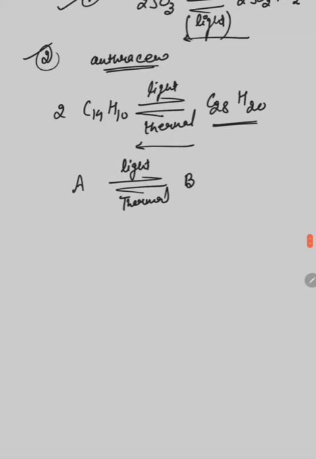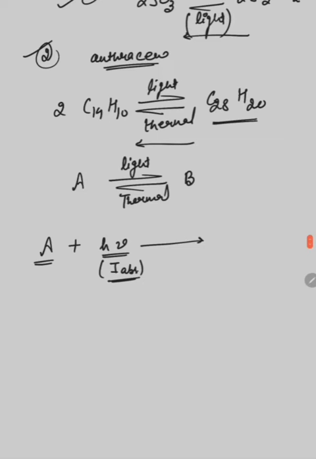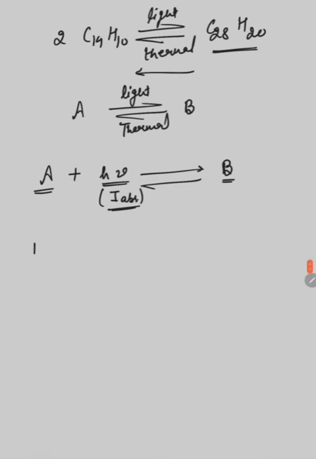Just suppose that a molecule absorbs a particular amount of radiations. Suppose the radiations have intensity I absorbed. I absorbed is the intensity of the radiations which A, the reactant, absorbs, and it changes to B, the product. In that case, the rate of forward reaction,